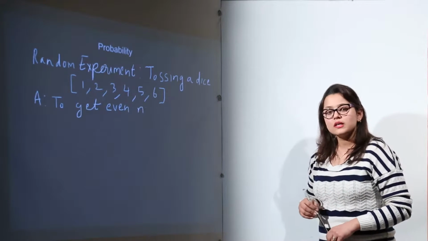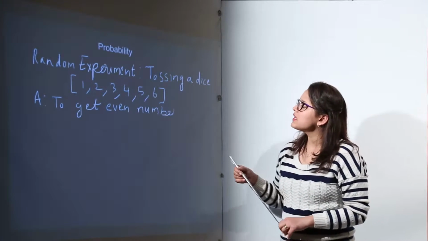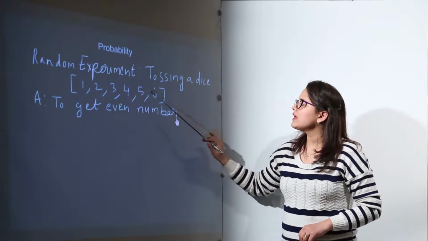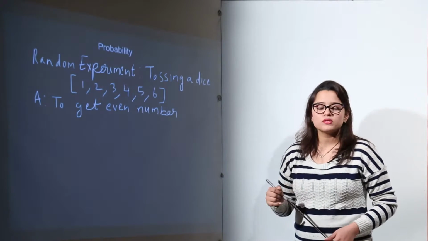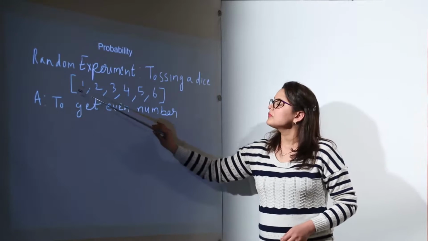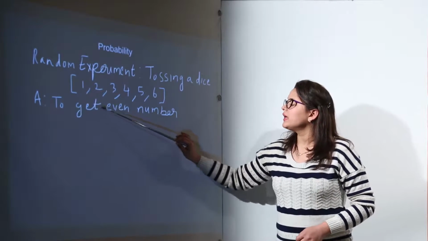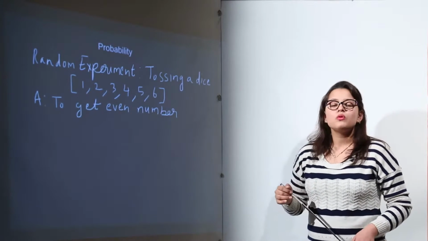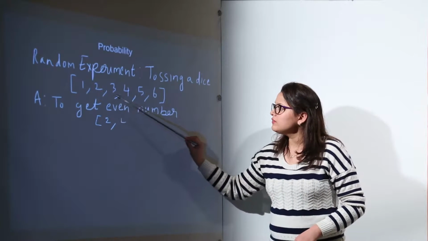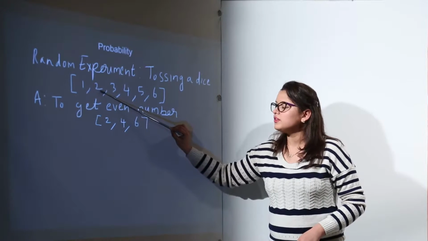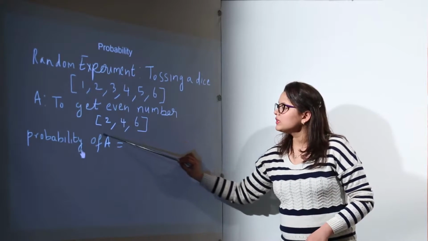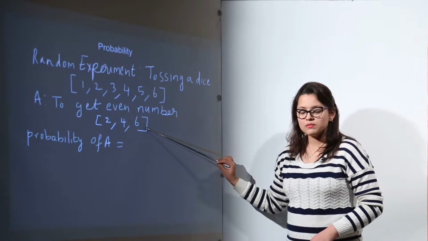Now when you toss a dice, what are the possible outcomes that you get? You get 1, 2, 3, 4, 5 and 6. These are my possible outcomes. Now I have taken up an event A in which I want to get an even number. Out of all the possible outcomes, what are the possibilities of getting an even number? There are only 3, that is 2, 4 and 6. So I have all the even numbers in these outcomes.